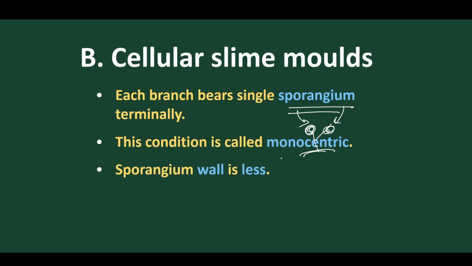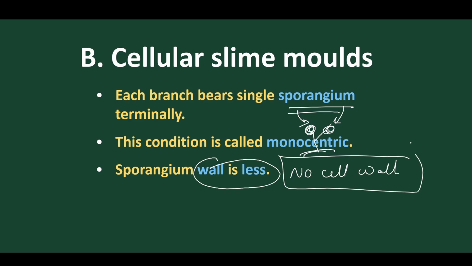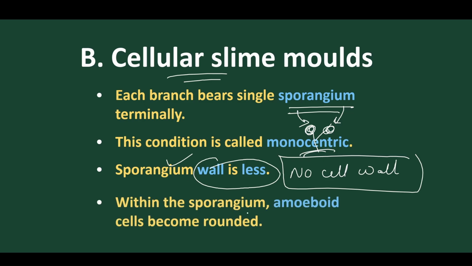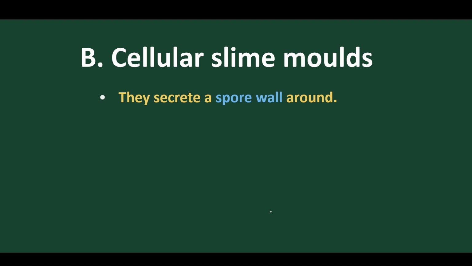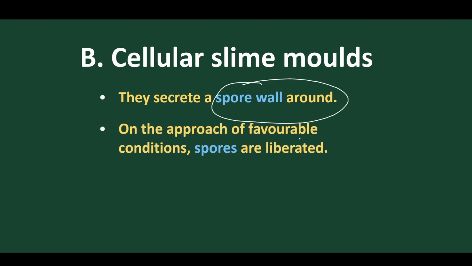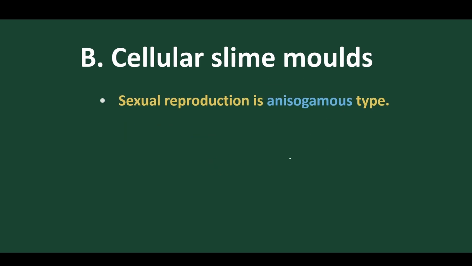Yes, once is present. Sporangia don't have a wall, no cell wall is present. But in cellular form, a cell wall is found, like the peridium. Within the sporangium, we find amoeboid cells, and spore walls are present around them. On the approach of favorable conditions, these spores are liberated and germinate into a new organism.